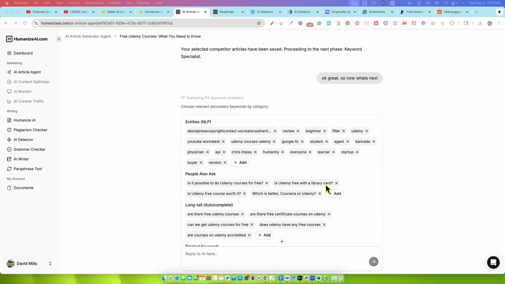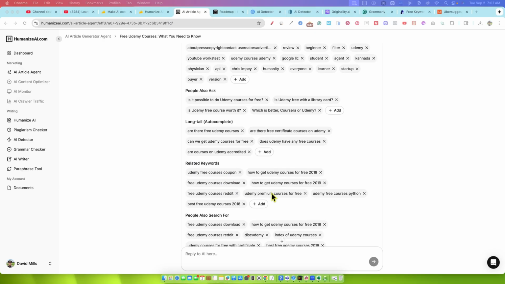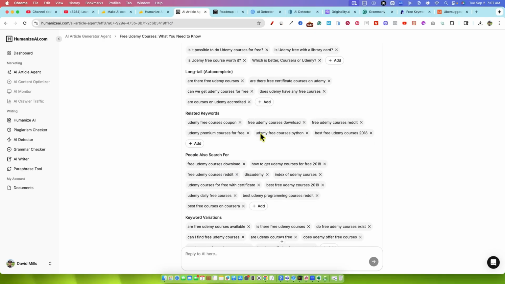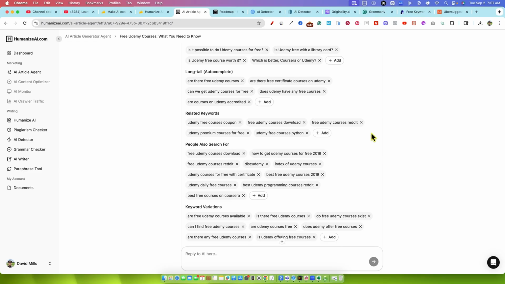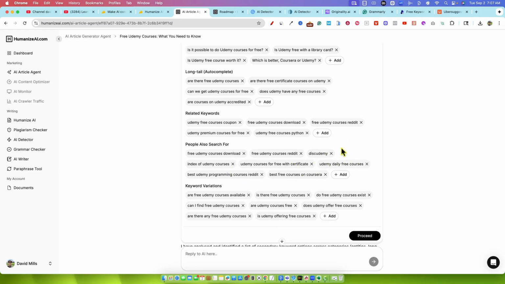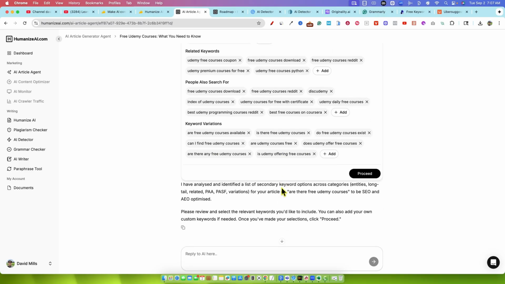People also ask right here, long tail keywords, related keywords. So I'm going to go ahead and push the X button there, but we could go with specifics there, but I'm going to go ahead and just take those out. Anything that is year specific, I just don't want. I'm going to scroll through and make sure that we've got all this. We're looking pretty good there. I've analyzed and identified a list of secondary keyword options across the secondary categories.